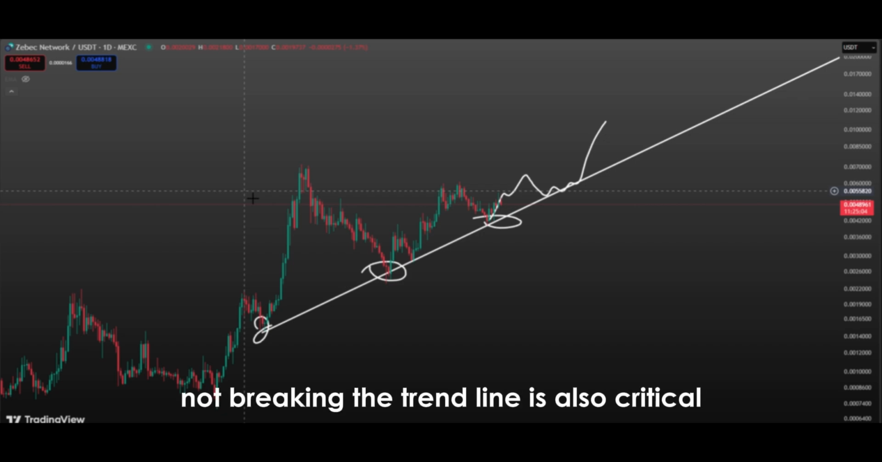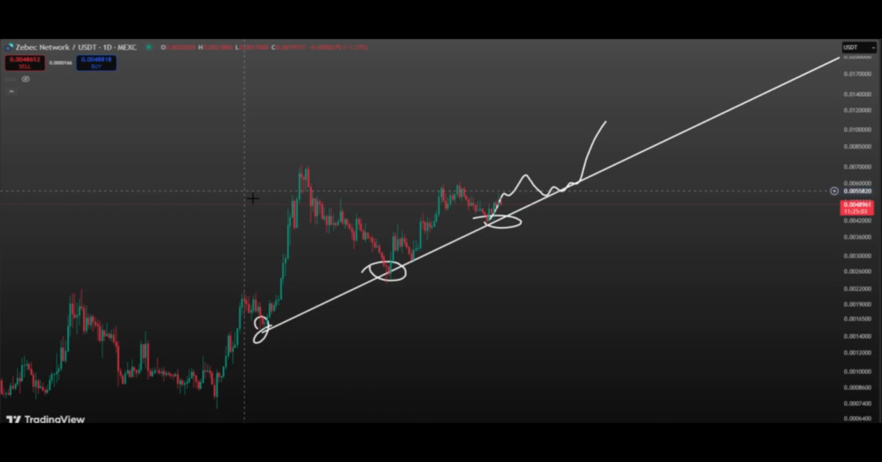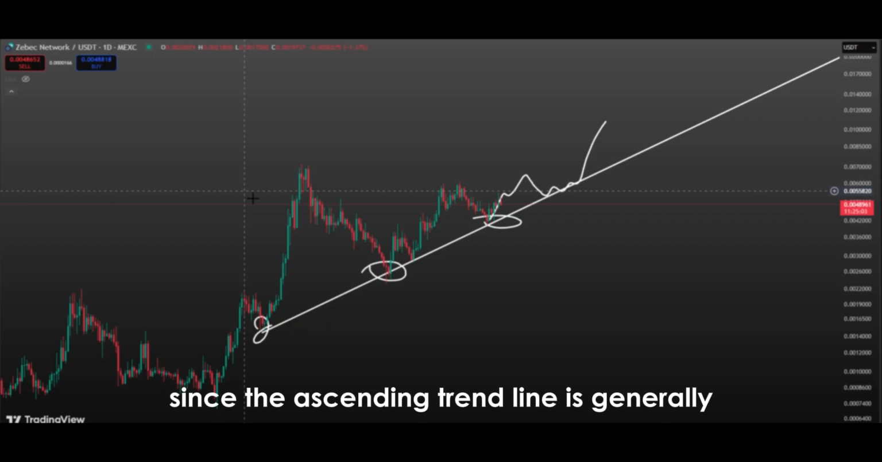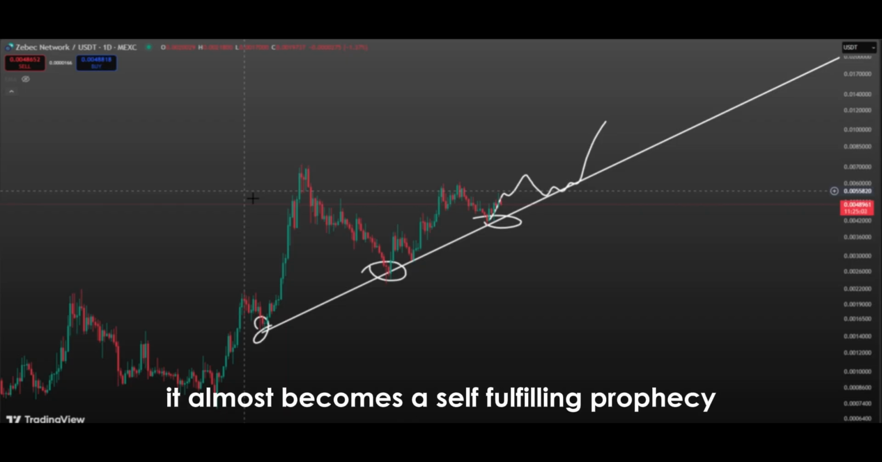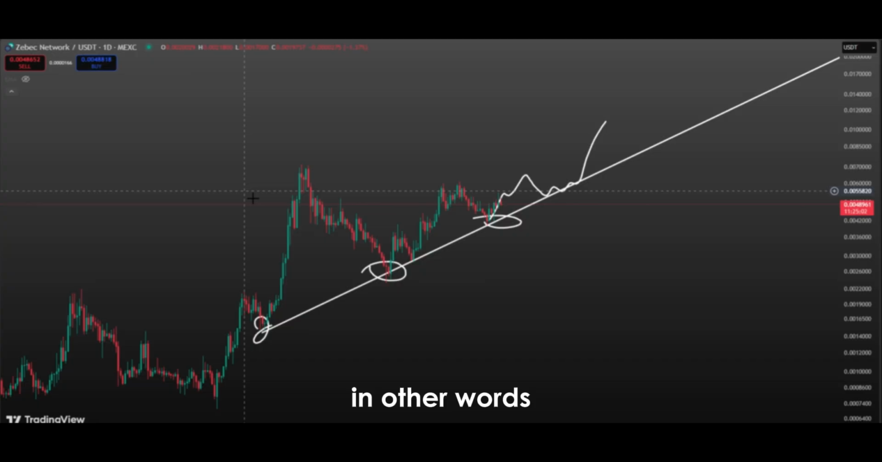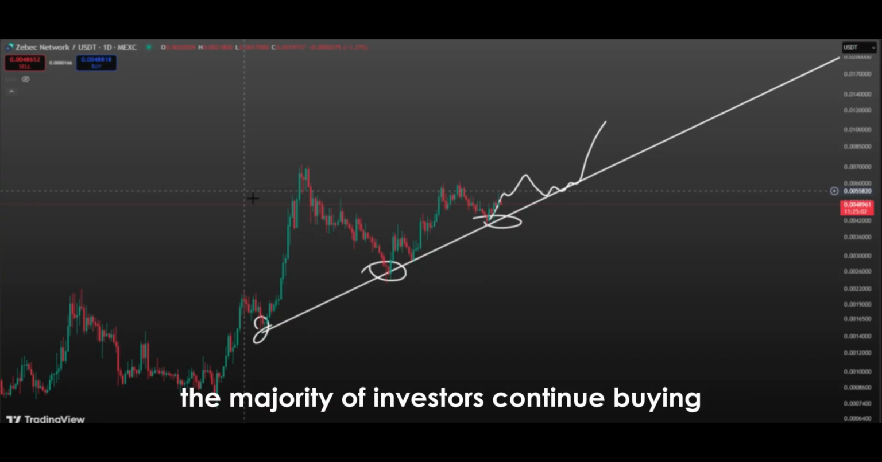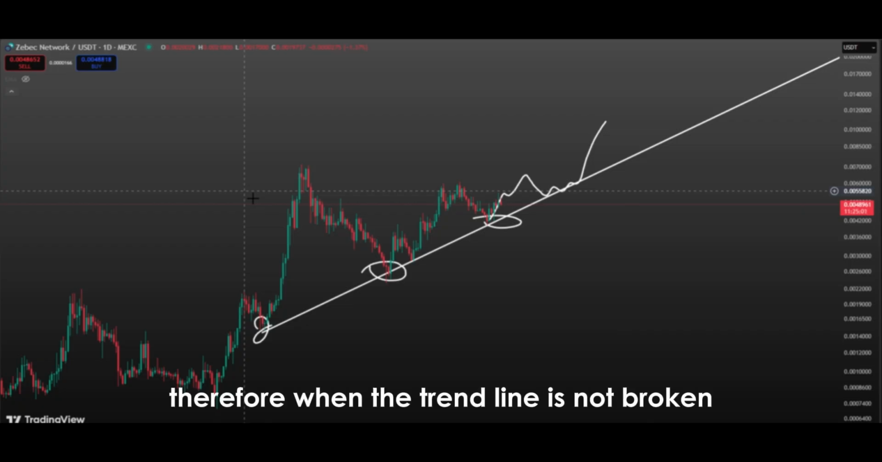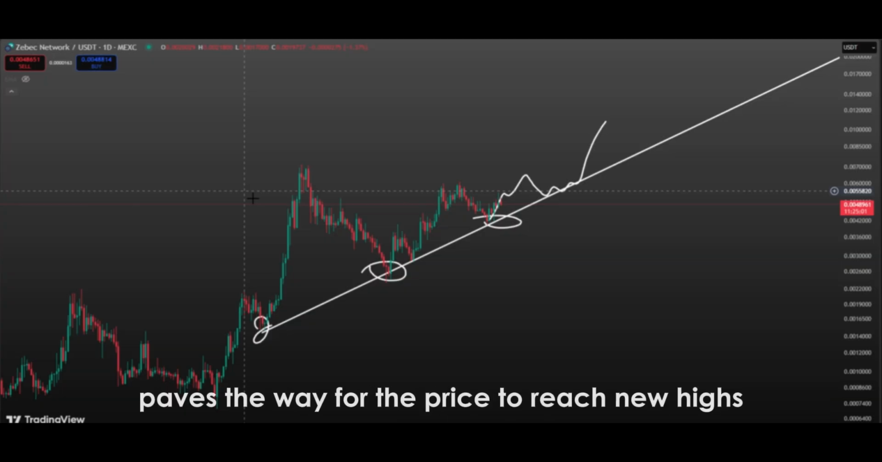Not breaking the trend line is also critical in terms of reliability in technical analysis. Since the ascending trend line is generally followed by a large number of investors, it almost becomes a self-fulfilling prophecy. In other words, as long as the price does not fall below this line, the majority of investors continue buying. Therefore, when the trend line is not broken, the market consistently finds upward support. This support paves the way for the price to reach new highs.